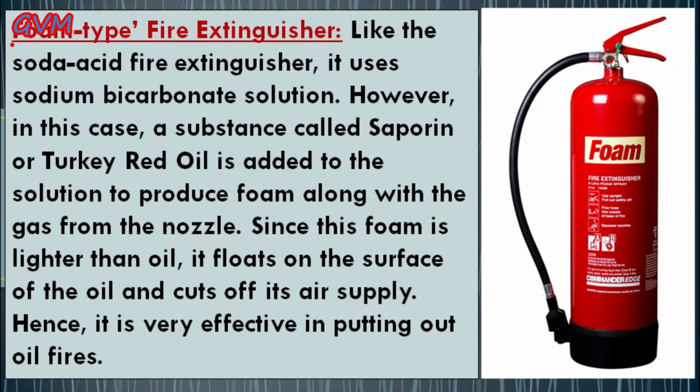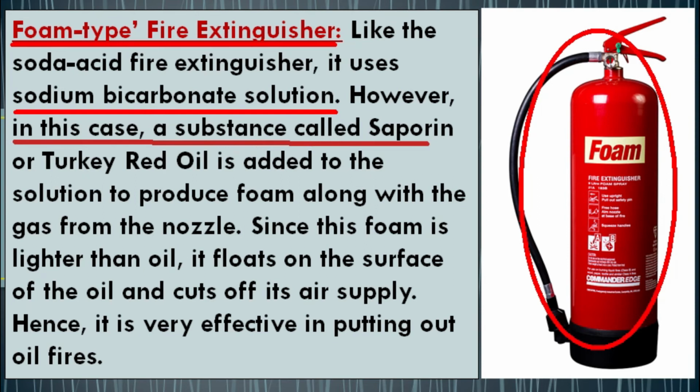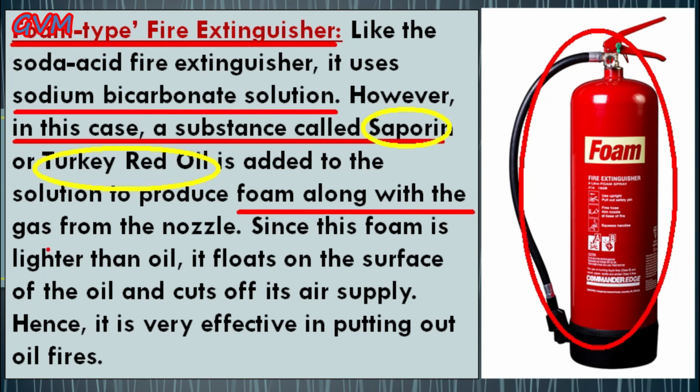Now students, the next type of fire extinguisher is the foam type fire extinguisher. Students, like your soda acid fire extinguisher, this fire extinguisher also uses sodium bicarbonate solution. But in this kind of fire extinguisher, a substance called saponin or turkey red oil is also added to the solution to produce foam along with the gas from the nozzle.